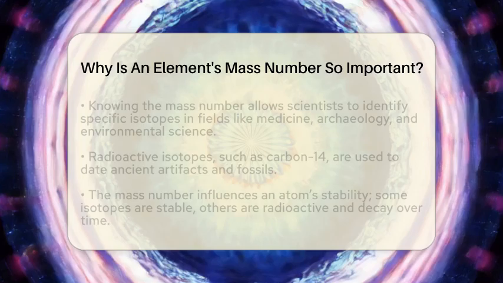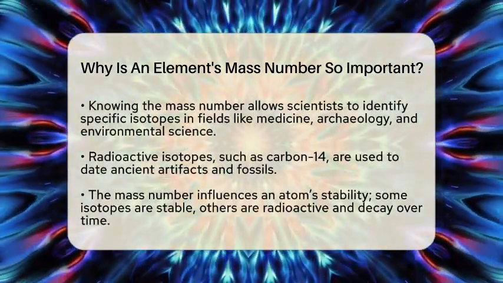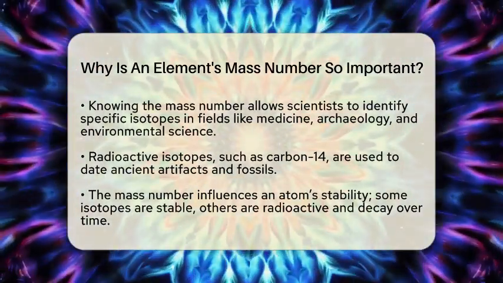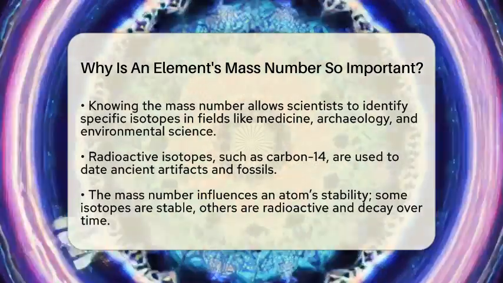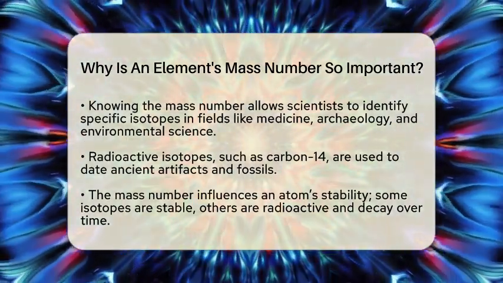Knowing the mass number helps scientists identify which isotope they are working with. This is important in many fields like medicine, archaeology, and environmental science. For instance, radioactive isotopes like carbon-14 are used to date ancient artifacts or fossils.